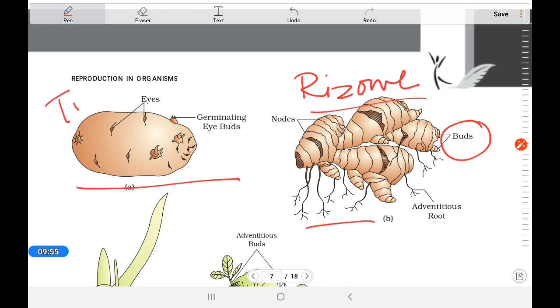Potato is a tuber, a rhizome. Here adventitious roots will come out, so they can perform asexual reproduction through it.